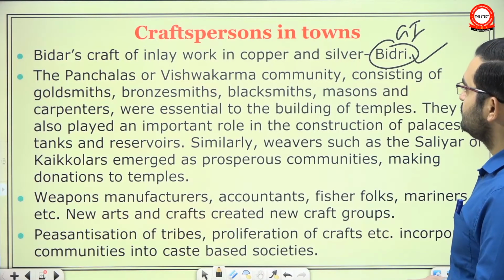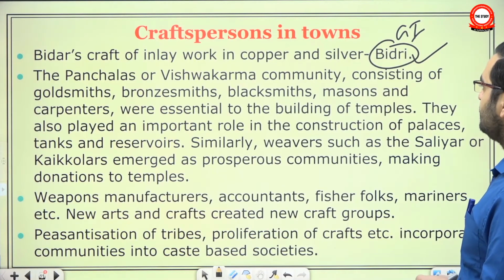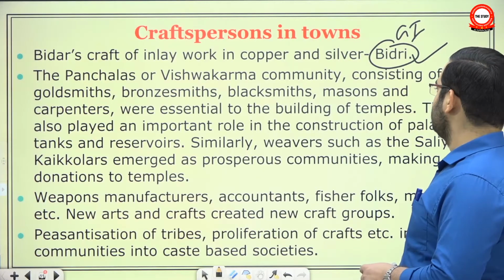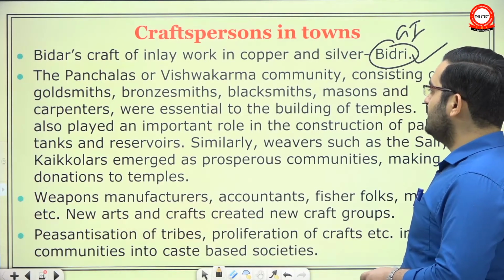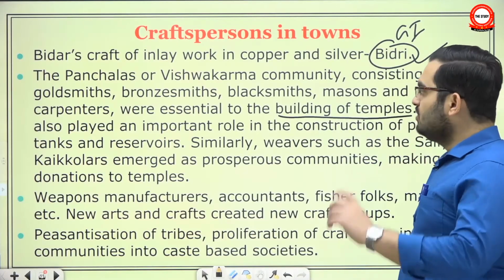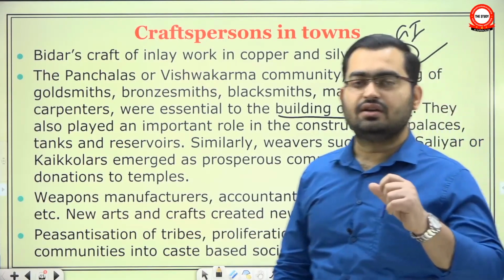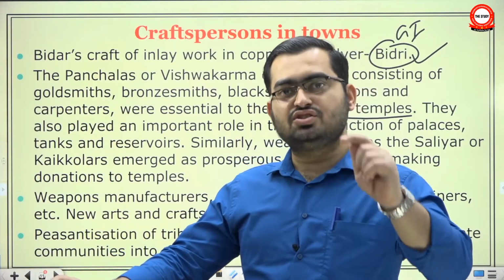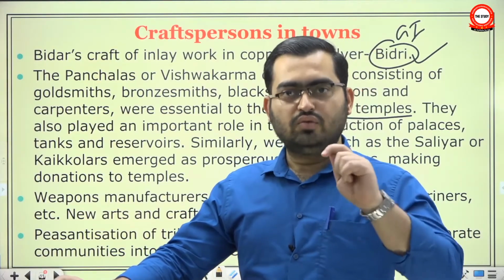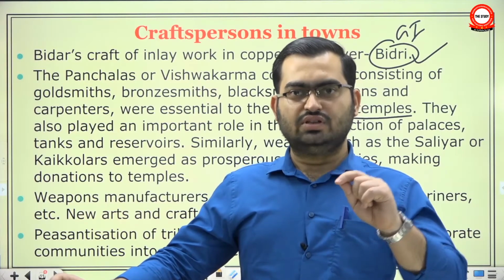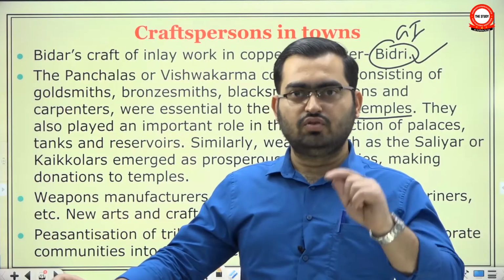Then you have these groups called Panchalas or Vishwakarma community, consisting of goldsmiths, bronzesmiths, blacksmiths, masons, carpenters, and they were essential to the building of temples. Now, for a moment think, if a community is essential, or their craft or their talent is essential for building temples, what would be their position in the social hierarchy? Would they be downtrodden or would they be respected?